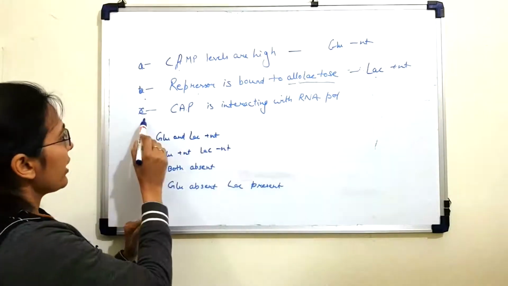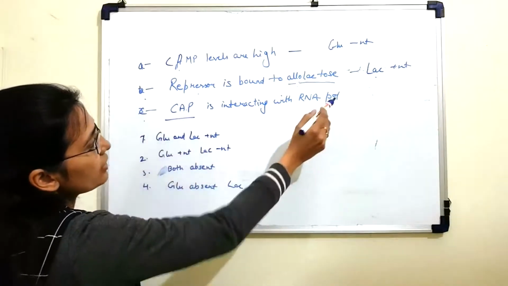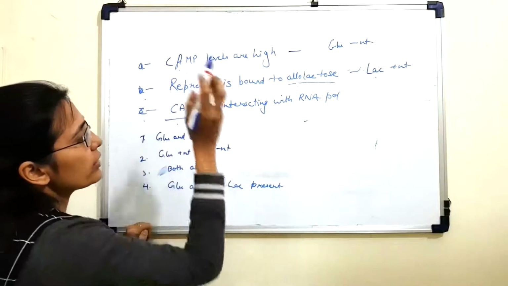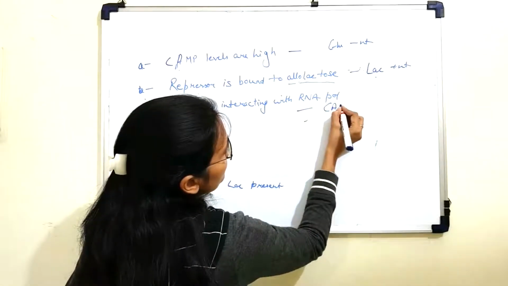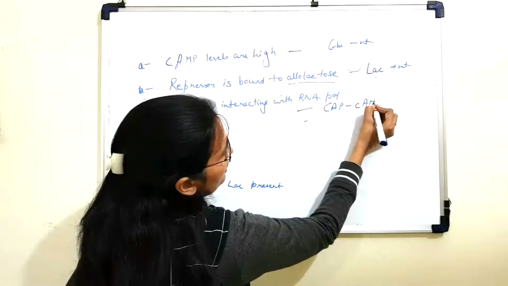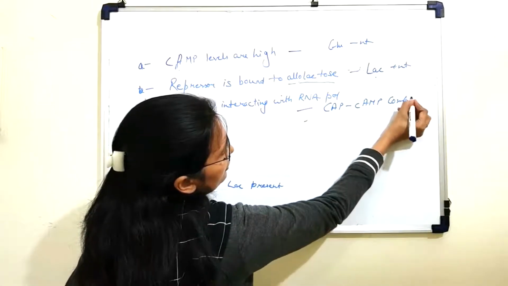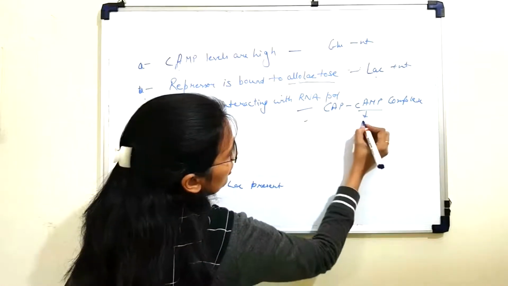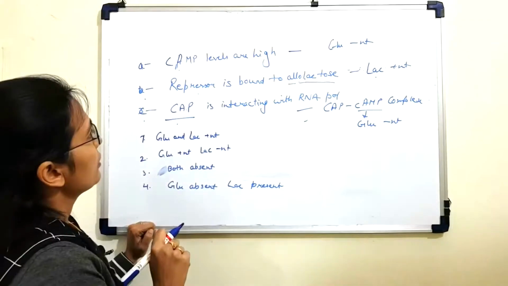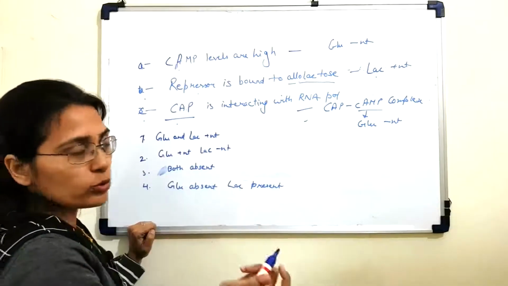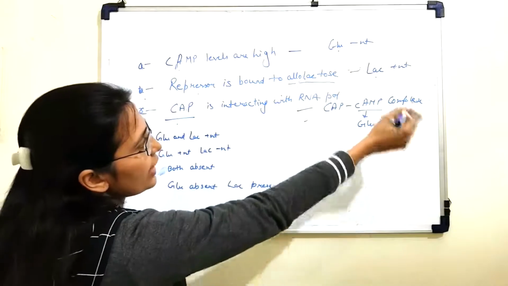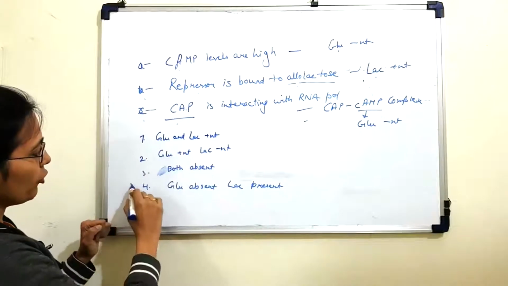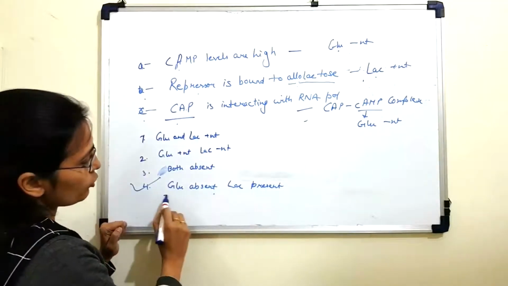Now let's look at the final observation, which says CAP is interacting with RNA polymerase. CAP protein interacts with RNA polymerase only in the form of the CAP-cAMP complex, which again goes back to cAMP being present in the cell, which means glucose is absent in the cell. So from these three observations, we can conclude two things: glucose is absent in the cell and lactose is present in the cell, which gives us the answer to this question. That is the fourth option, that glucose in the cell is absent and lactose is present.